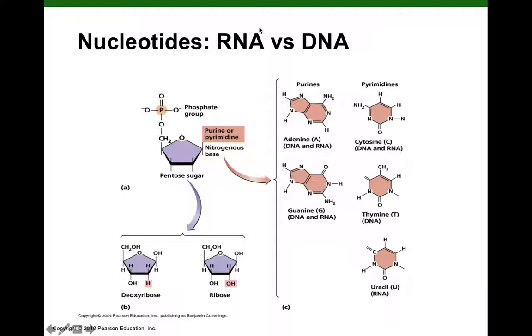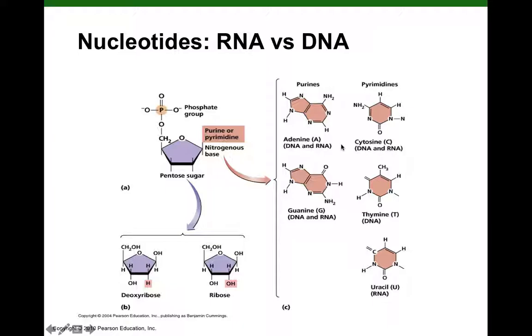In DNA, we're going to see the nitrogenous base adenine, and the abbreviation is capital A. In DNA, we'll find the nitrogenous base thymine, capital T. In DNA, we'll find the nitrogenous base guanine, capital G. And we'll find the nitrogenous base cytosine, capital C.